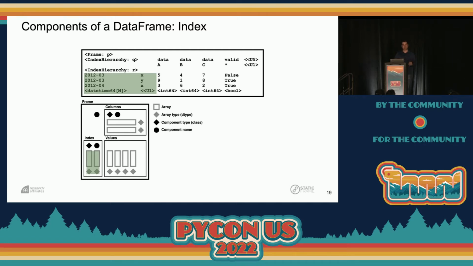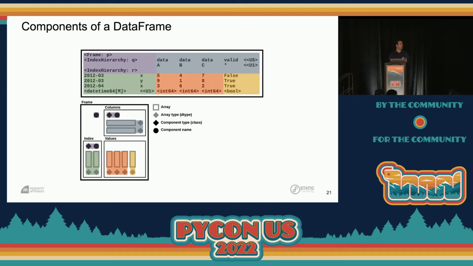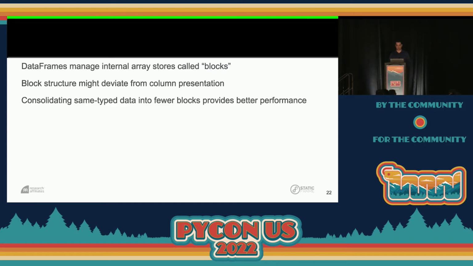I have 2 arrays also representing the index here. And then finally, in purple, I have the additional stuff, the types of the index and the columns and the name attributes. And if we bring that all together, you can see the correspondence between these 2 representations. We're going to see this frame diagram come back, so you'll get used to it as we go forward.